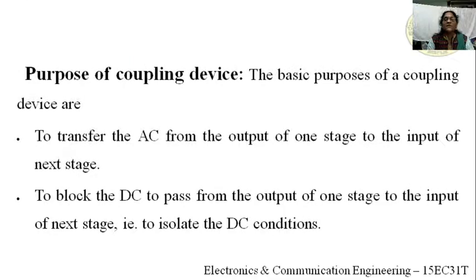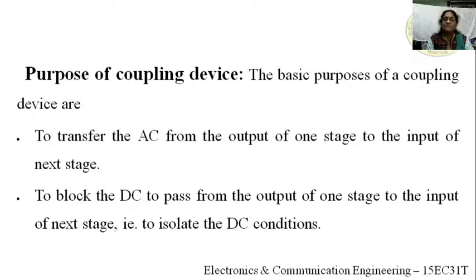So next, the purpose of coupling device. So what is the purpose of these coupling devices? The basic purpose of a coupling device, the first one, is to transfer the AC from output of one stage to the input of the next stage. That is, it has to allow the transfer of the amplified AC signal from output of the first stage to the input of the next stage. If you consider a two-stage amplifier, it transfers the AC signal from the output of the first stage to the input of the second stage. So that is the first purpose.